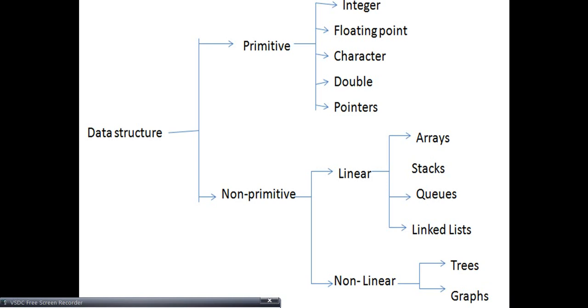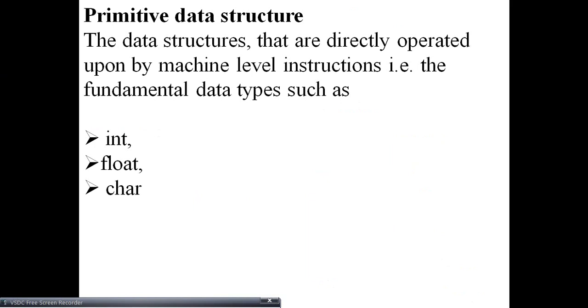In linear you get array, stack, queue and linked list. In non-linear you get trees and graphs. This is about the classification of data structures. Now we'll see one by one the meaning of primitive and non-primitive data structures.